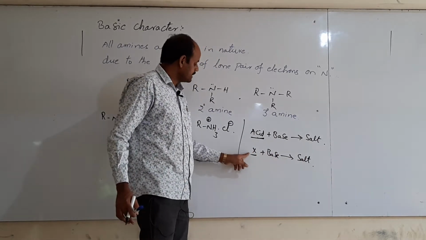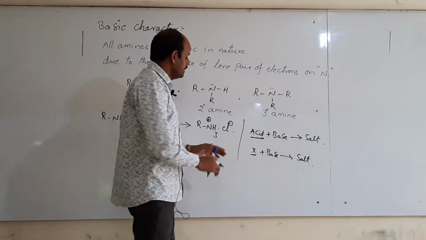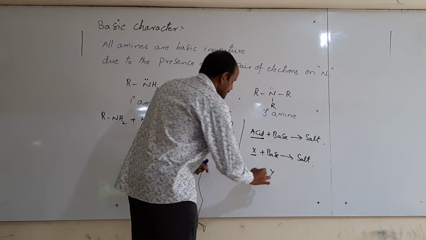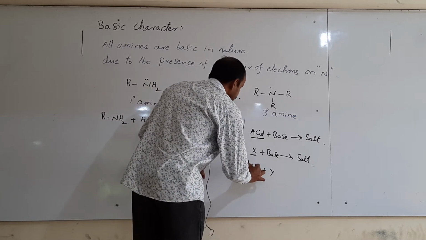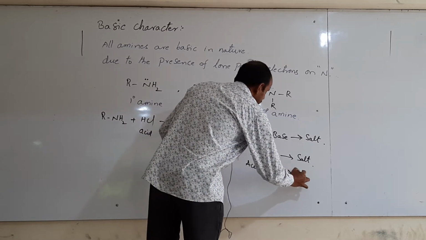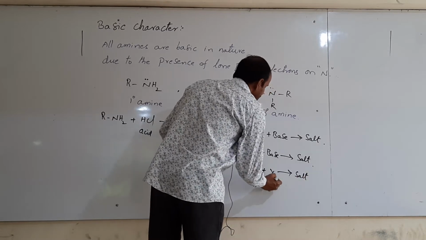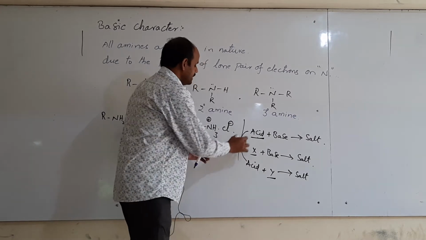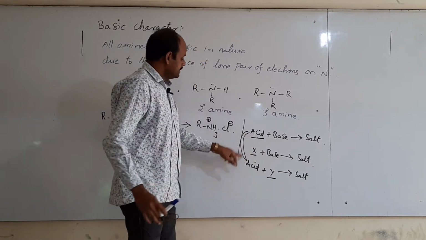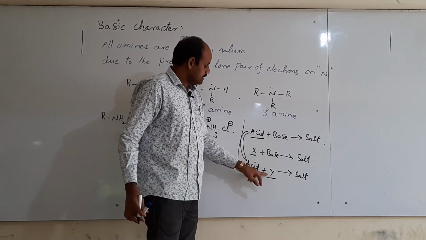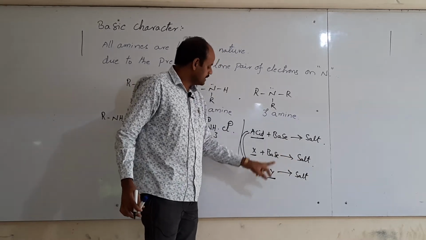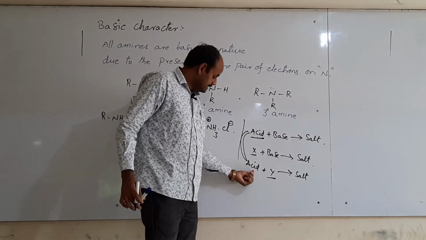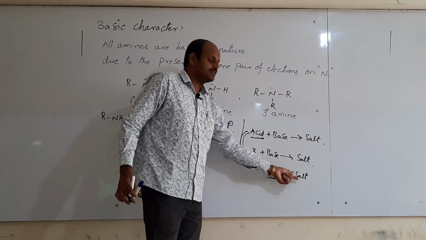Similarly you take some compound Y, which reacts with acid, then we get salt. Then what is the nature of this Y? Base only, because acid reacts with base only, and then only forms salt.